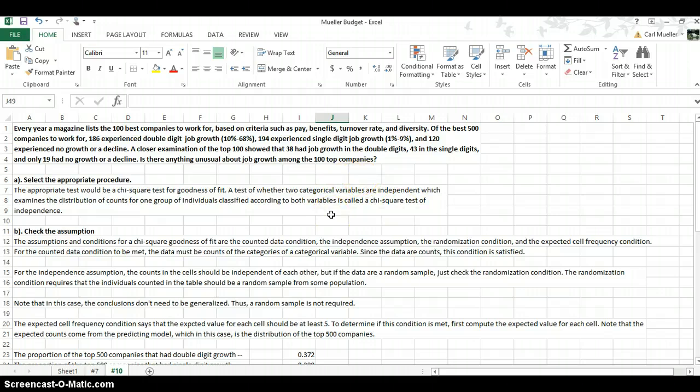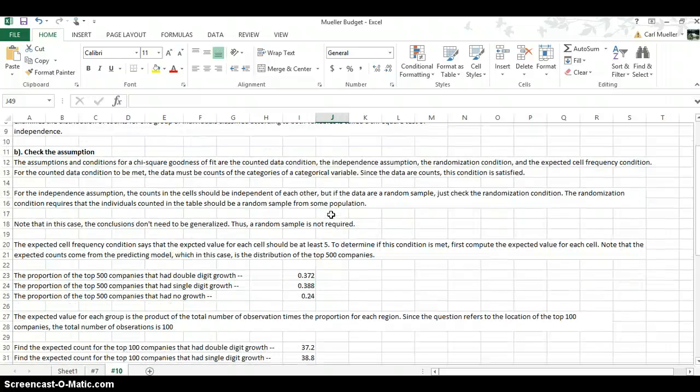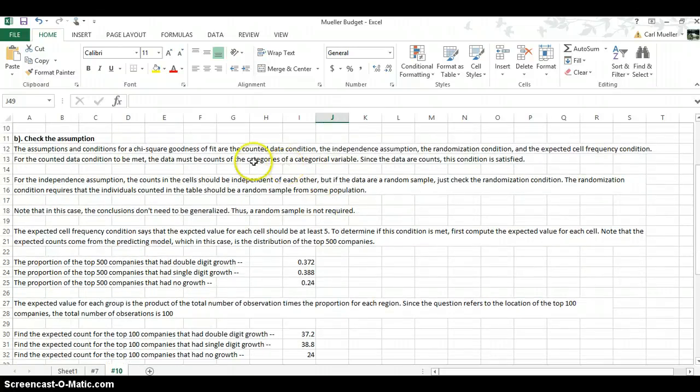Question B, check the assumptions. The assumptions and conditions for a chi-squared goodness of fit are the counted data condition, the independence assumption, the randomization condition, and the expected cell frequency condition. For the counted data condition to be met, the data must be counts of categories of a categorical variable. And since the data are counts, as we've shown, this is satisfied.